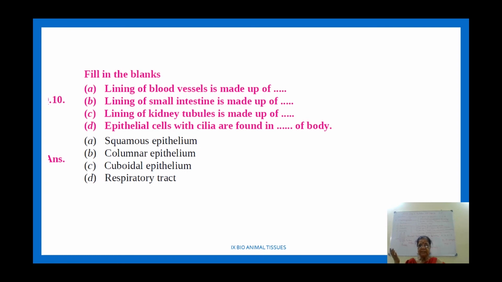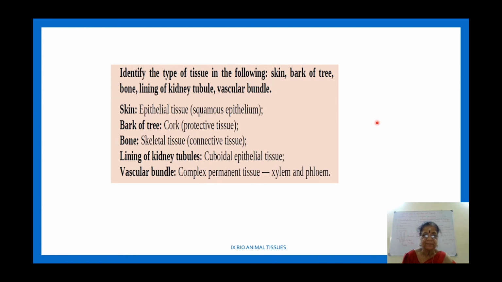Okay, so lining of blood vessel is made up of squamous epithelium. Lining of small intestine is made up of columnar epithelium. Lining of kidney tubules is made up of cuboidal epithelium. Then last one, the respiratory tract. I hope you are able to follow this. The next, last slide: identify the type of tissue in the following.